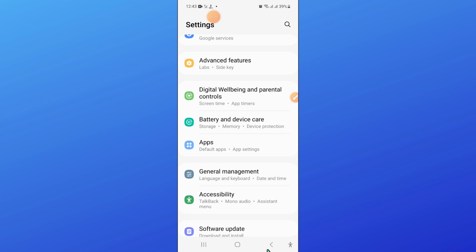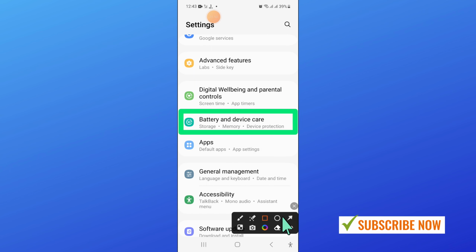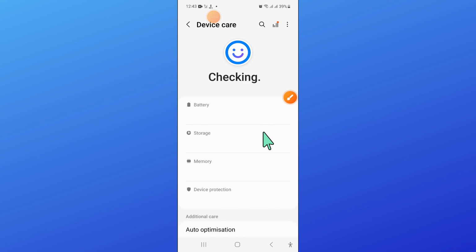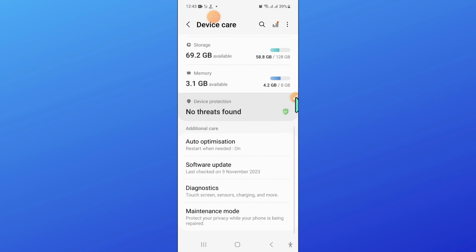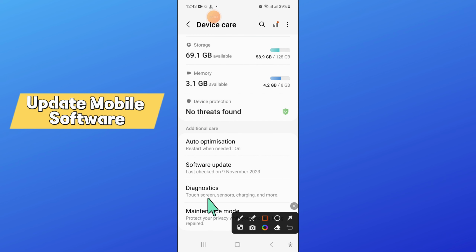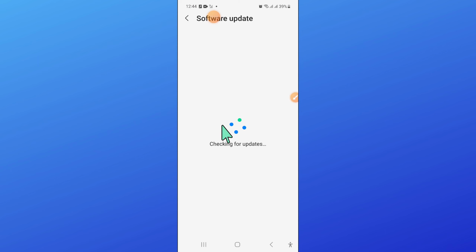After that go back to settings and then open battery and device care. And then scroll down and click on software update. Now here click on software update. And after that click on download and install to update your mobile software to latest version.